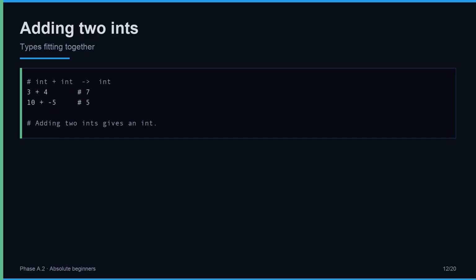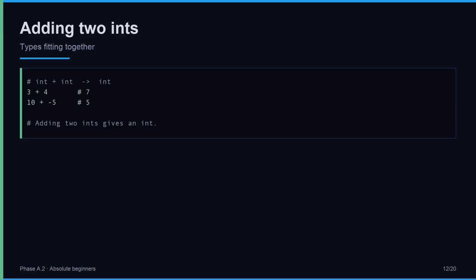We add 3 and 4, both ints, and Python gives us back 7, also an int. Same with 10 plus negative 5, we get 5. When the types fit the operation, everything just works, and the result is the type you would expect. This is the calm case. 2 values of the same type, an operation that suits them, a clean result. Most of programming looks like this.